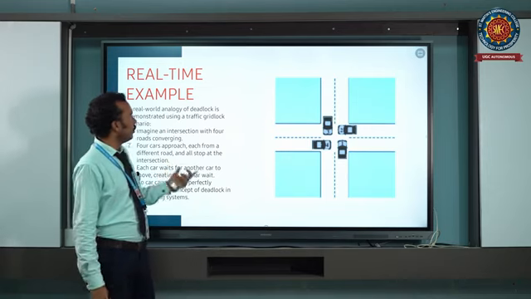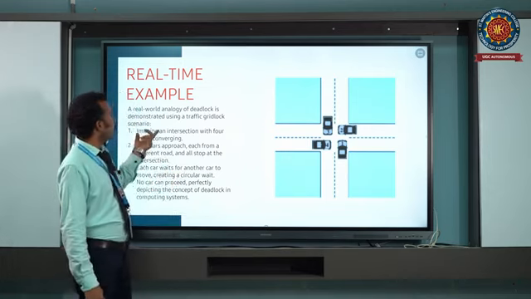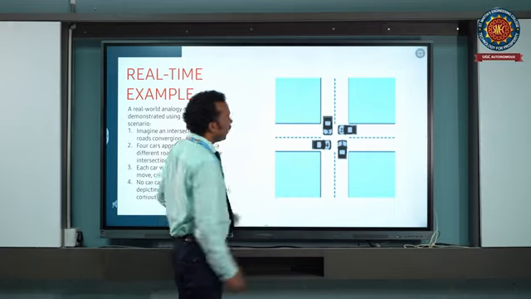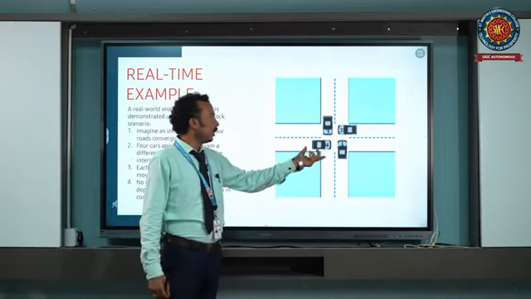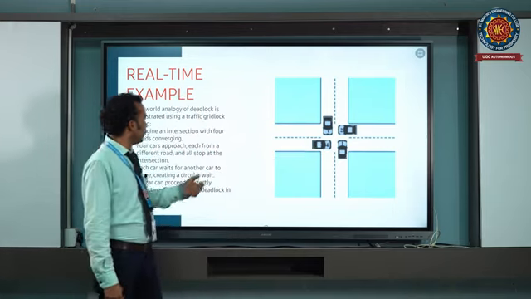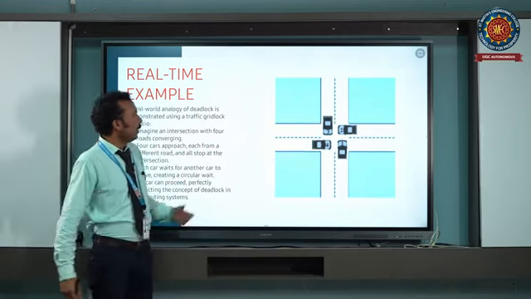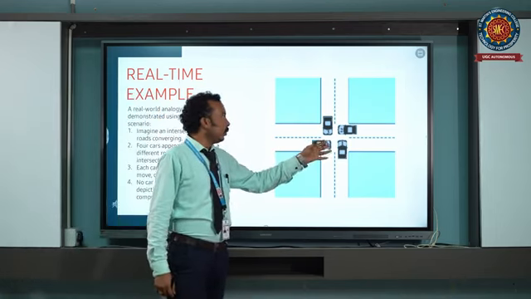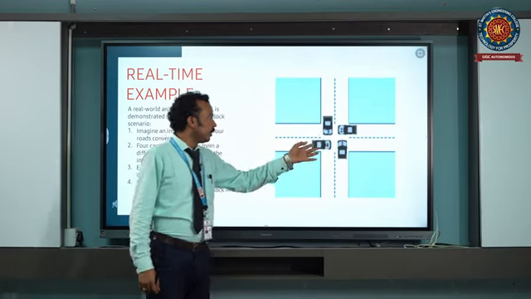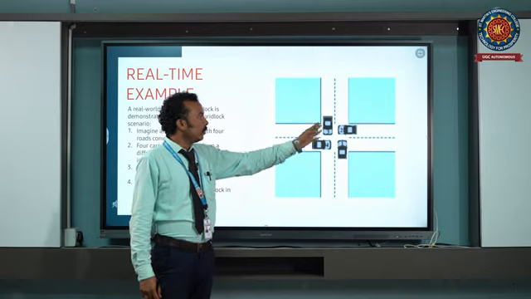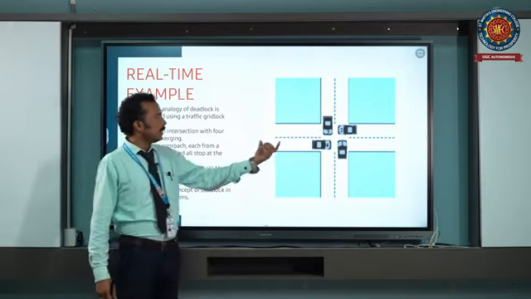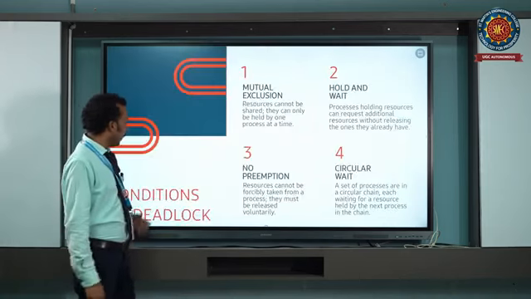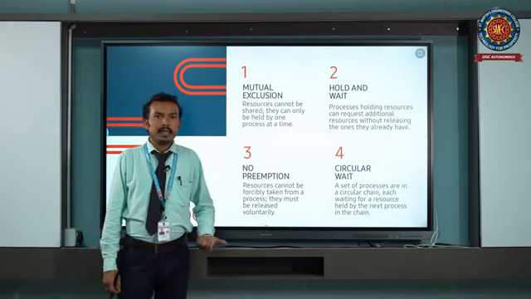This is the real-time example. Here, the real-world analogy for deadlock is the traffic grid scenario. In this case, at the junction there are 4 cars passing through the way. The image shows that no car will pass through. They are stuck and waiting for other cars to pass the way. So in this case, no car will go the way, and deadlock will occur. This is the real-time example for deadlock.